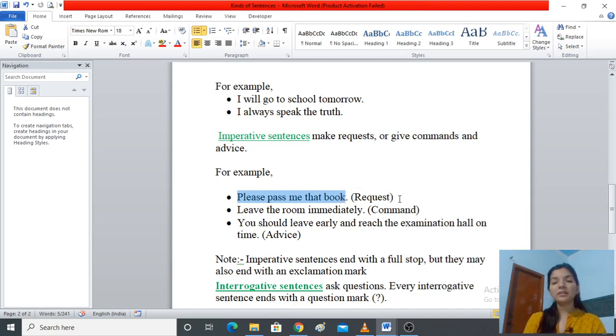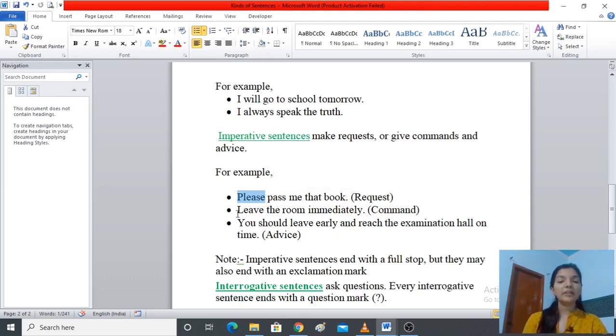How do we know that it is a request? Because it starts with the word please, and please is a word which is used to request something, or we will use this word in a sentence to request somebody to take something or ask them something, right? So please pass me the book shows that we are requesting somebody.